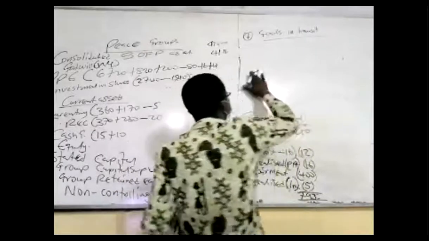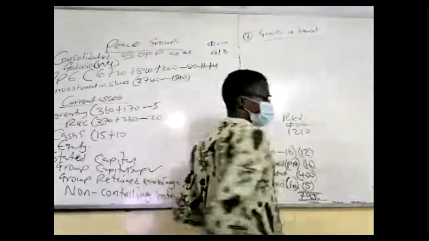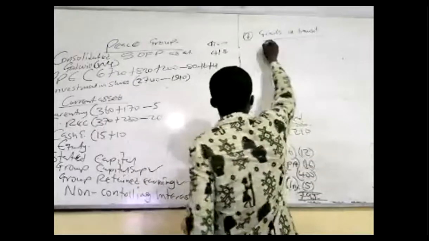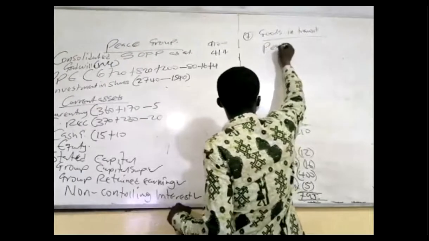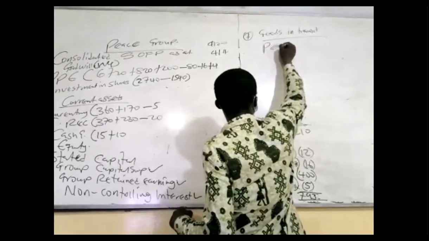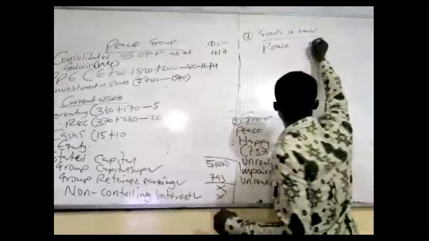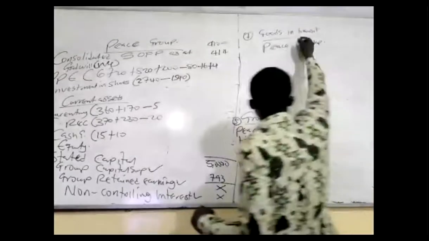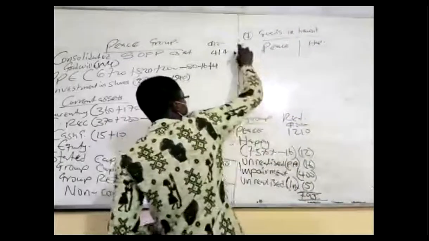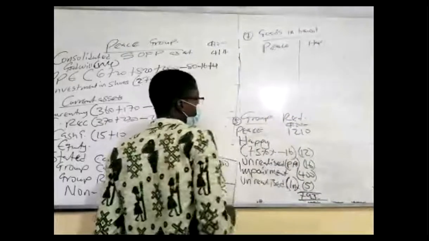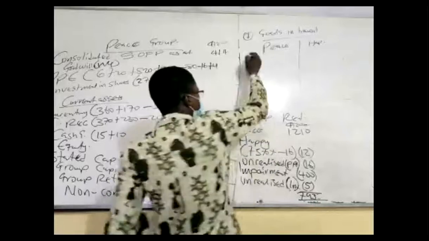Here, right? Who transferred the goods? Parent here, Peace, right? So the parent company, Peace, and Happy here. And Happy, so in Peace's book, we call it a current account.